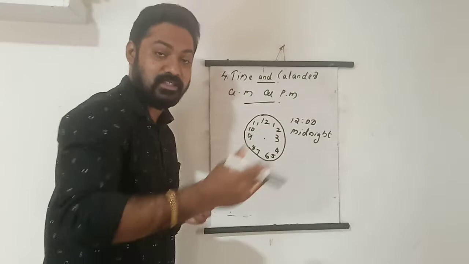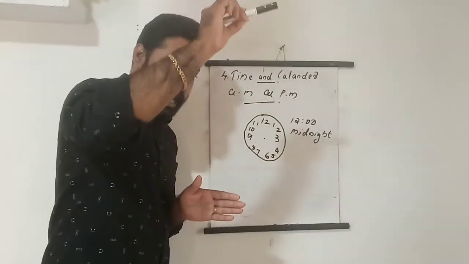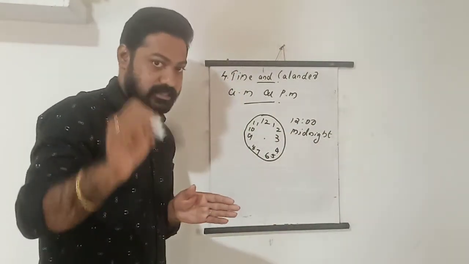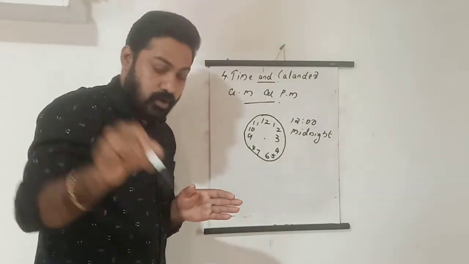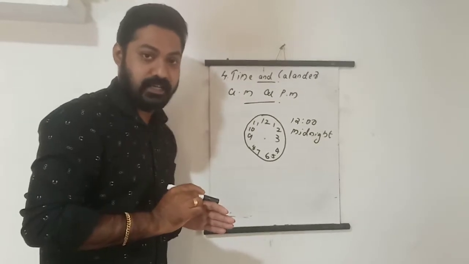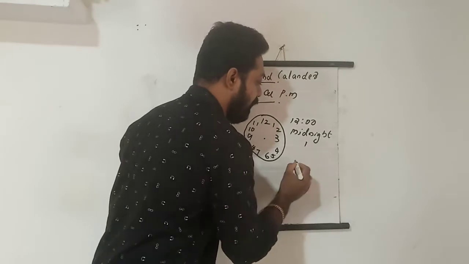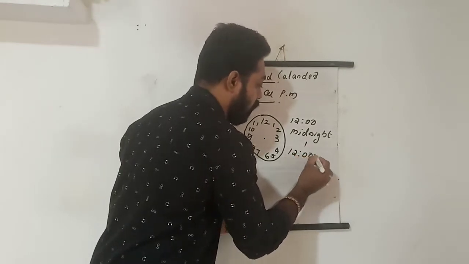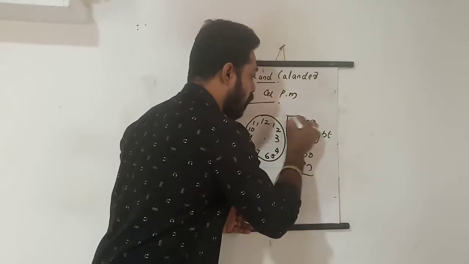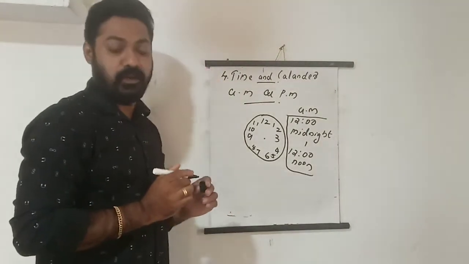That time a new day is starting, isn't it? From 12 midnight to 12 o'clock noon in the day. Understand? 12 midnight to 12 o'clock noon. That means how many hours it has taken? 12 hours. Understand? 12 hours. So 12 o'clock midnight to 12 o'clock noon, that time is called what? AM. Understand? AM, or we'll call it morning time.